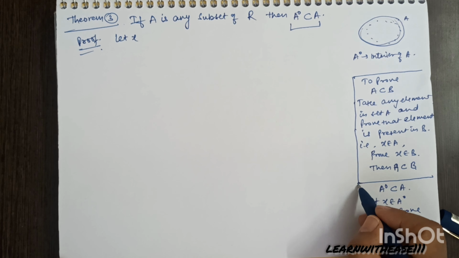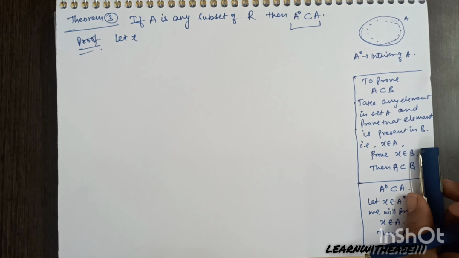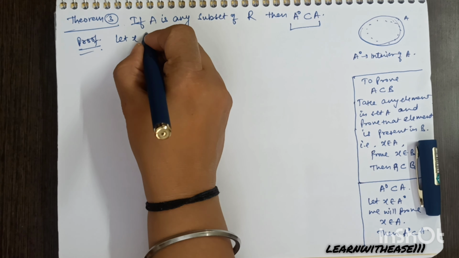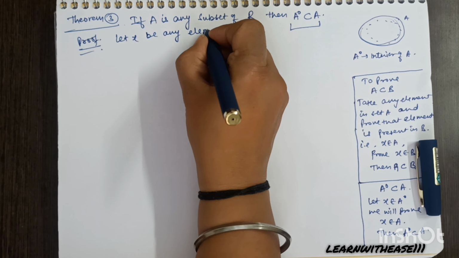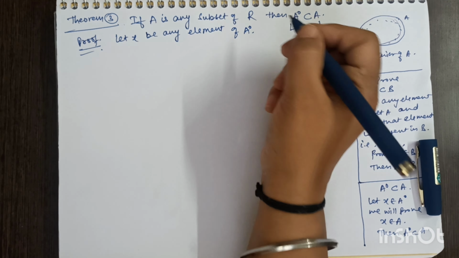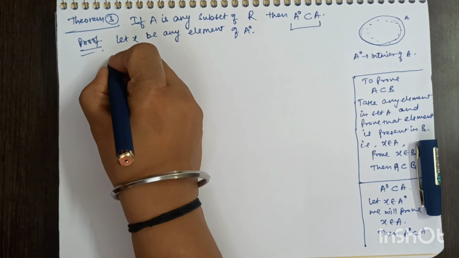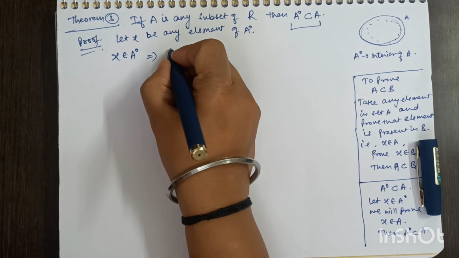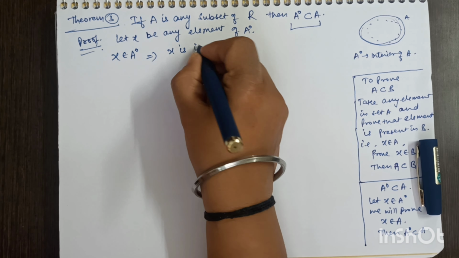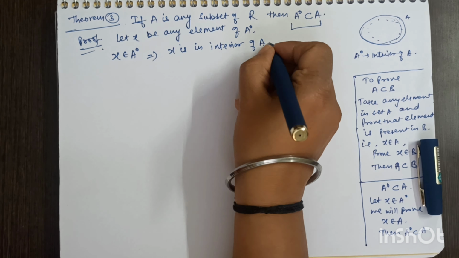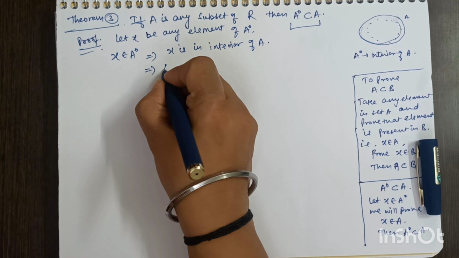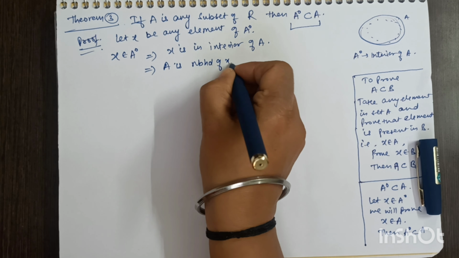Now let X be any element of A naught and just apply the definitions of open set, interior set, and neighborhood. There is nothing else to remember. You just need to apply the understood definitions of open sets and neighborhoods. So X belongs to A naught.